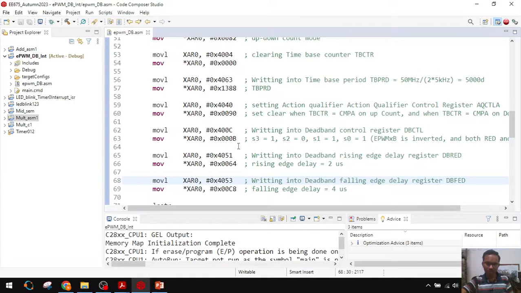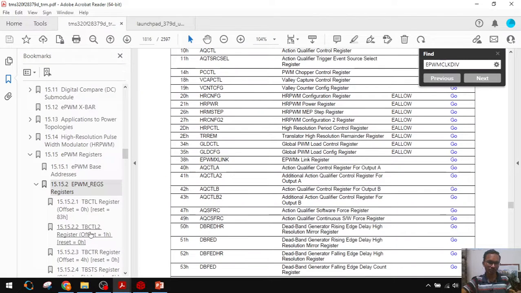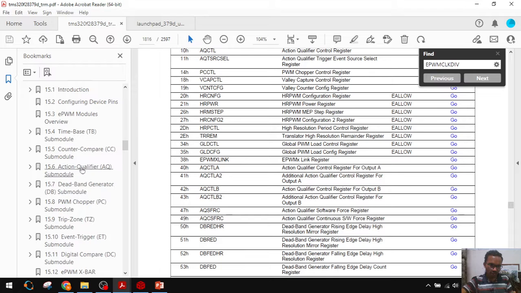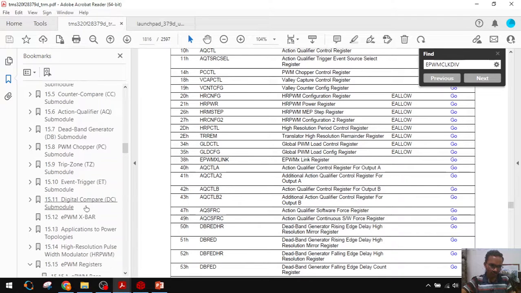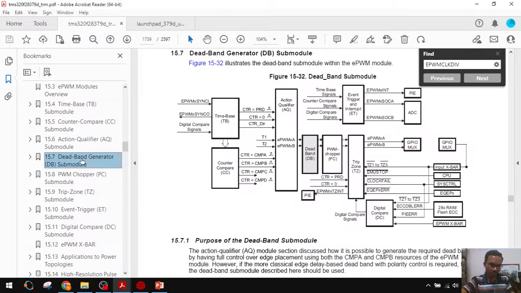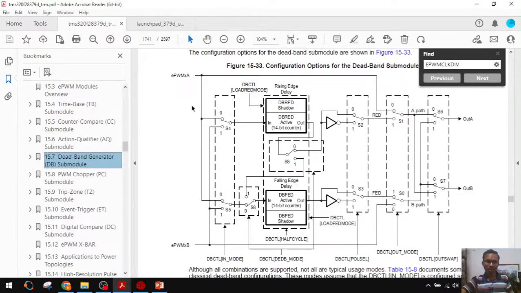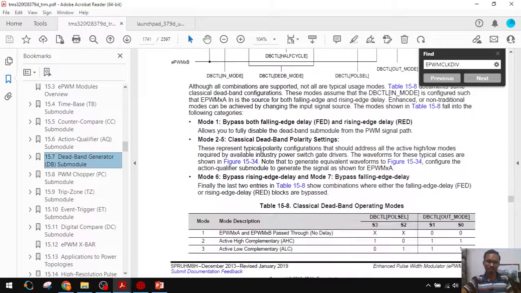Before that, we have discussed this, but we have not set the deadband logic. Go to the deadband register. Here we have generated the first pulse.